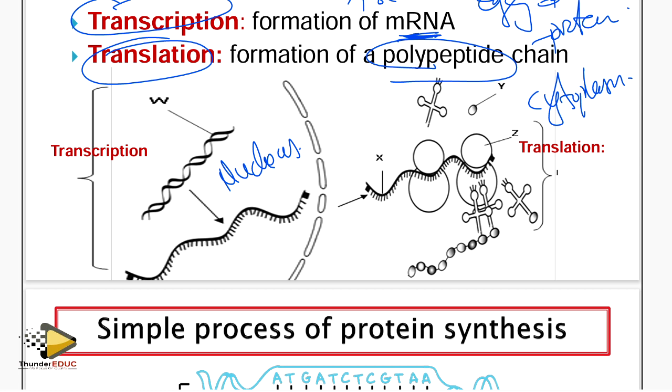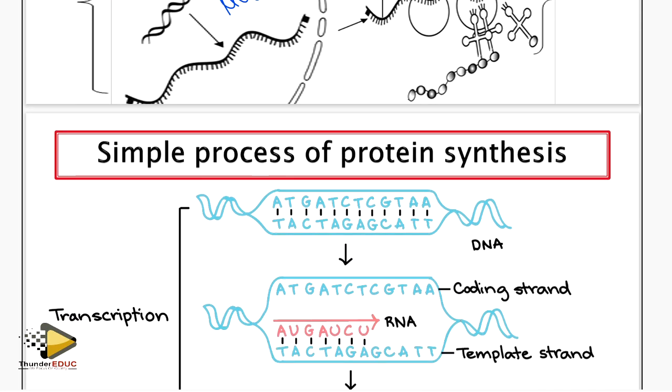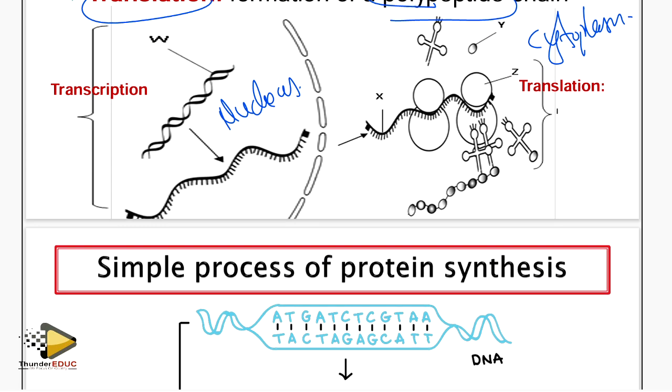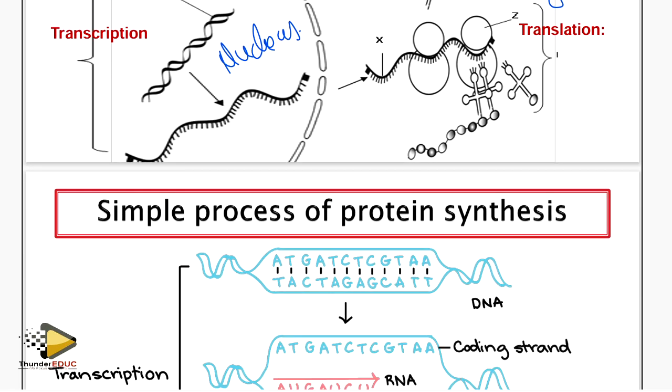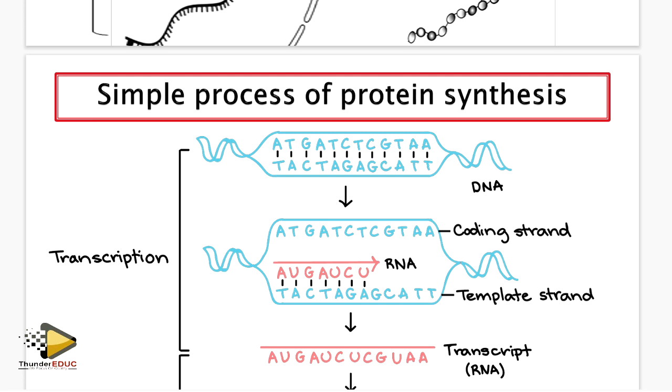So now, what happens in transcription? When you are marking, what are we supposed to look at? We're supposed to look at some few things when you look at transcription, and what we look at when you go to translation. These are the things which you need to focus on.